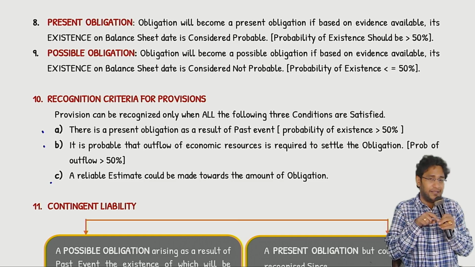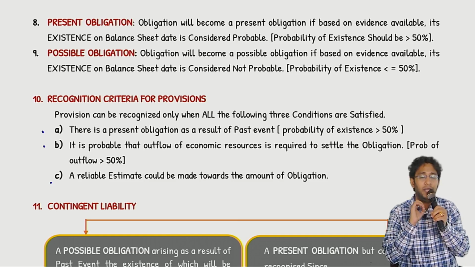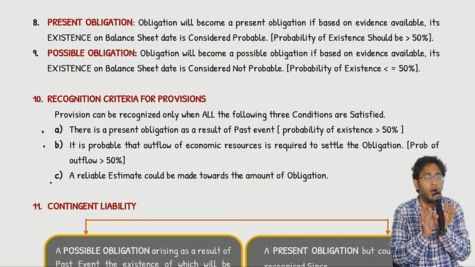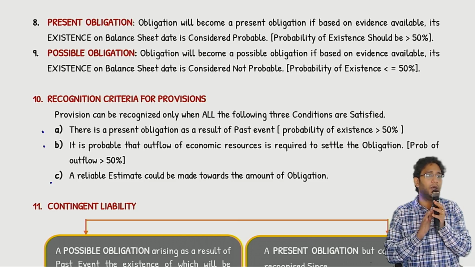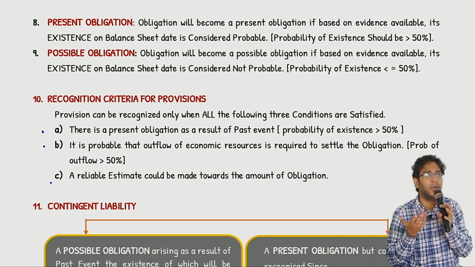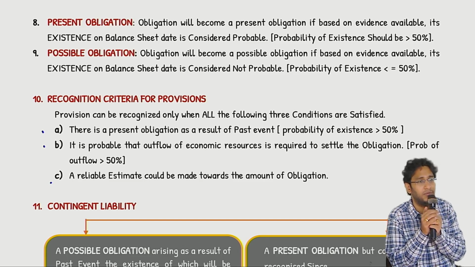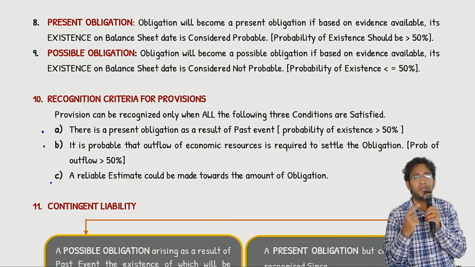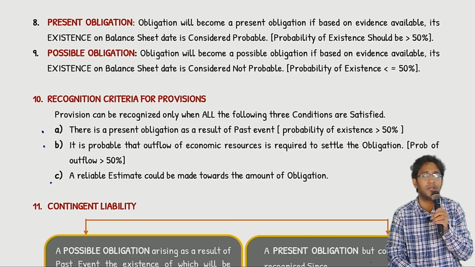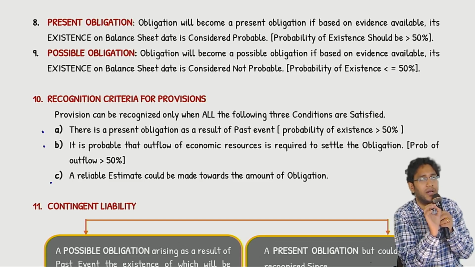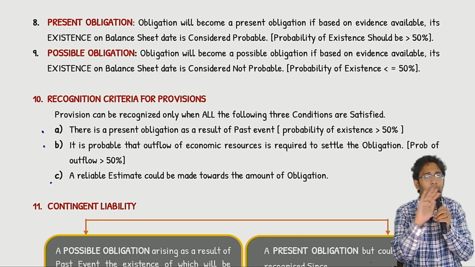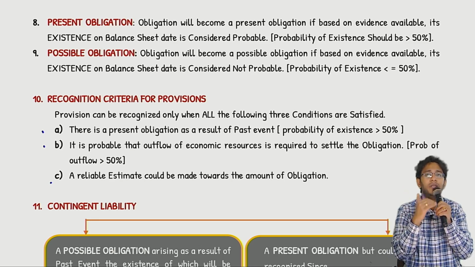So in this internal assessment, if you conclude that there is more than 50% chance that the obligation exists, then this obligation is called a present obligation. Here, 100% is not needed; more than 50% is enough. The lawyer says, sir, 70% you have to pay, 30% God willing we may win. But 70% likely you have to pay. That is a present obligation. If the lawyer says only 35% chance that we may lose, and 65% chance that we will win the case, 35% is not exceeding 50%. Therefore, it is not a present obligation. It will be called a possible obligation.